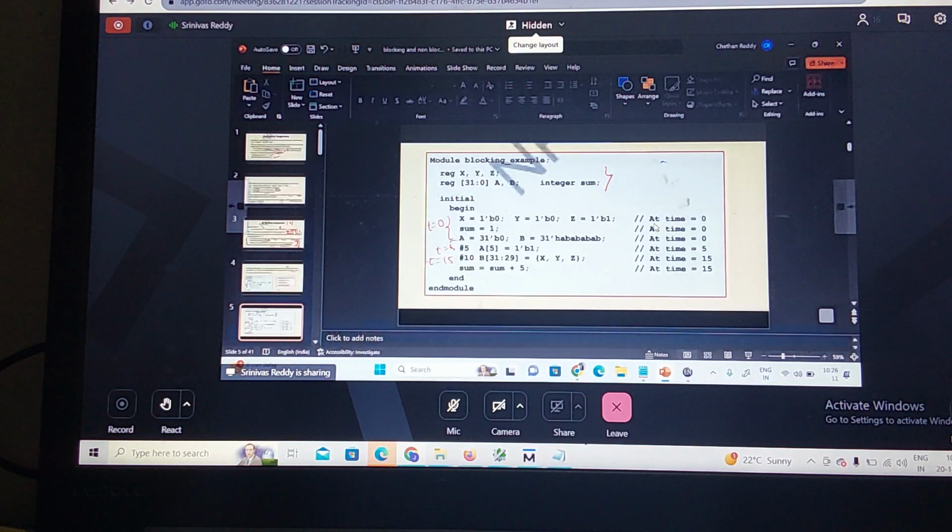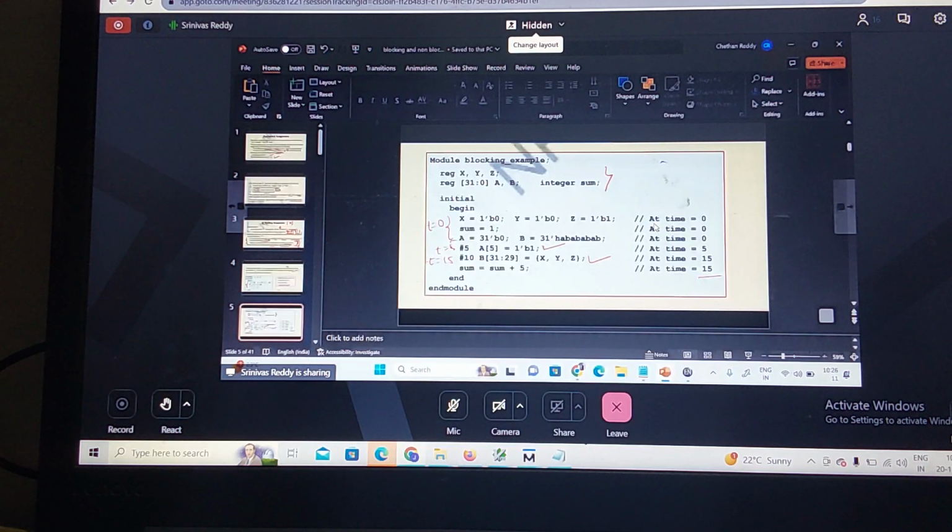First, this will be executed. When B is executed, the preceding statement has to be executed first. After that, this will be executed. Then the sum will be executed after time 15. At time 15, the sum will be doing less 5. So this is another example of how the blocking statement, the equal to operator, will be executed. Did you understand? This is one example.